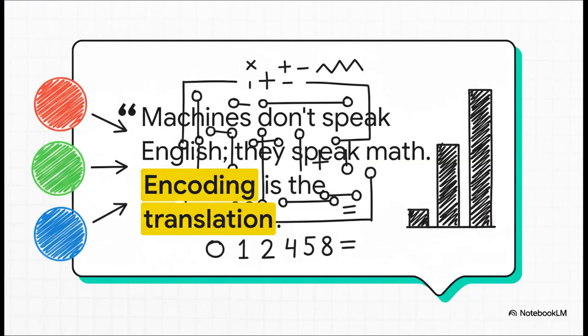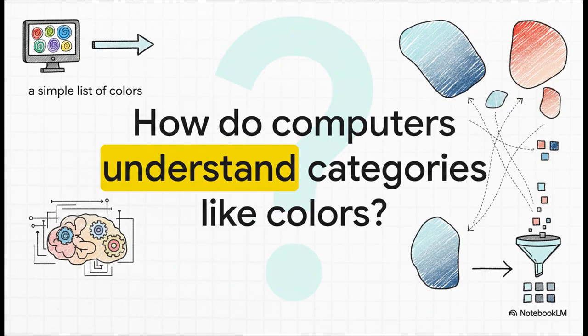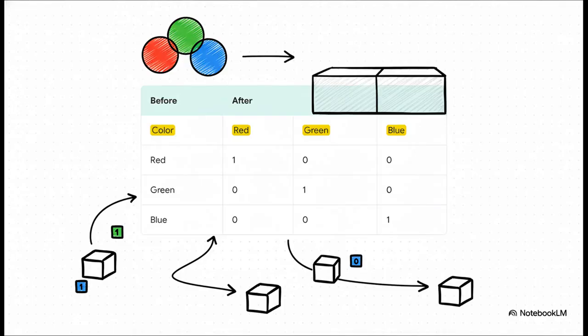I absolutely love this quote because it just hits the nail on the head. Our models don't get red or green, but they definitely understand numbers. So this process of translating categories into a numerical format, that's called encoding. So let's ask that question directly. How does a computer take a simple list of colors and actually process it mathematically? Well, the most common answer is a really clever technique that avoids creating a false sense of order. And here it is, the clever solution: one-hot encoding.